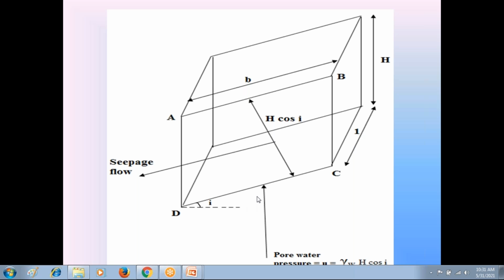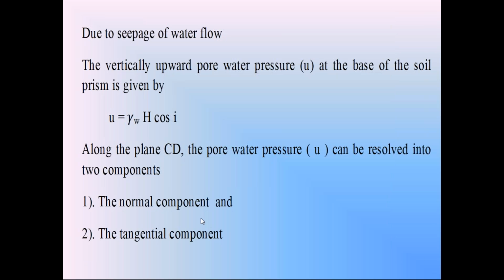Both are parallel, but the only difference is direction. One component is normal to the surface CD, the other component is tangential to surface CD.